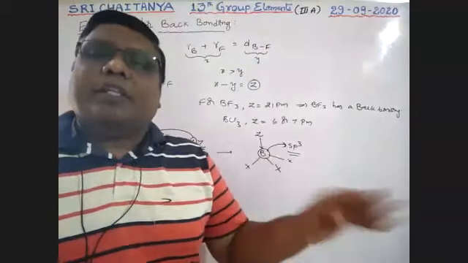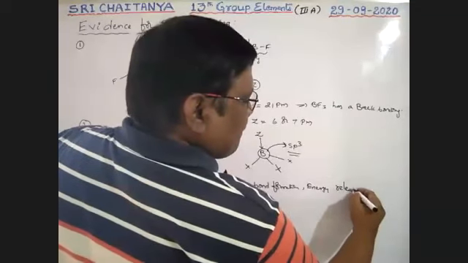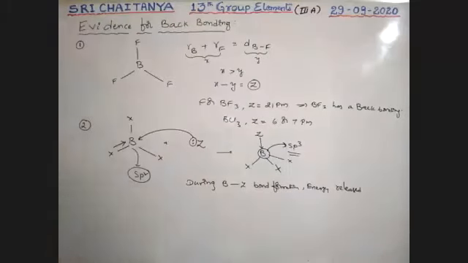Guys, see here. During B-Z bond formation, energy is released.